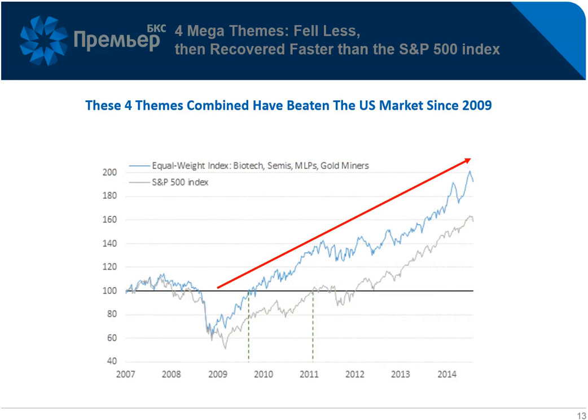Taking biotech, semiconductors, master limited partnerships and gold miners together, these 4 themes together have beaten the S&P quite nicely since the beginning of 2009. And I think will continue to beat the wider index going forwards.